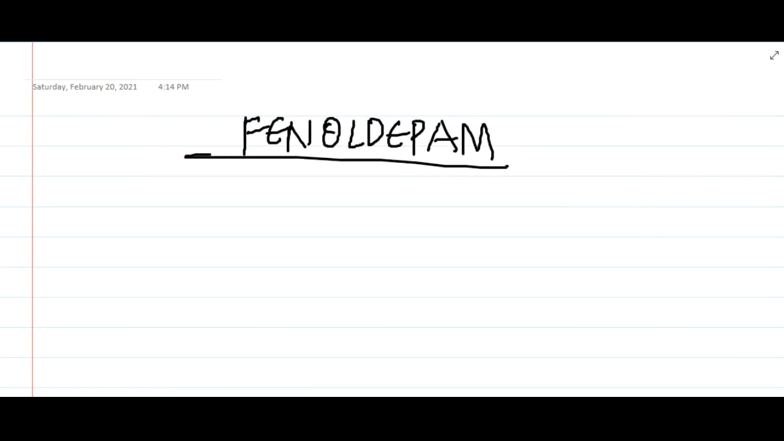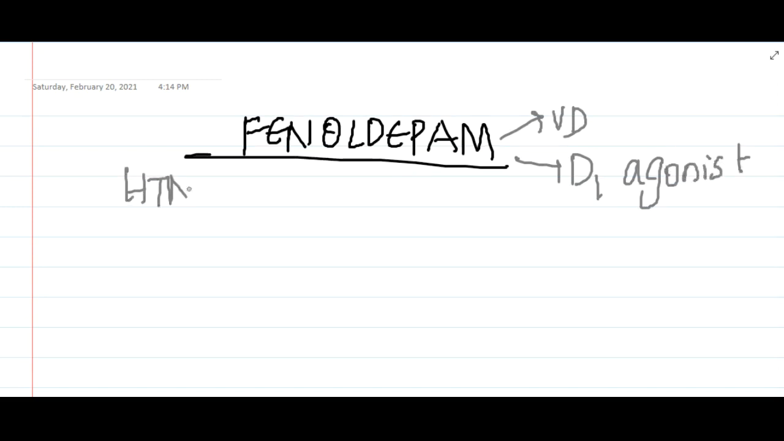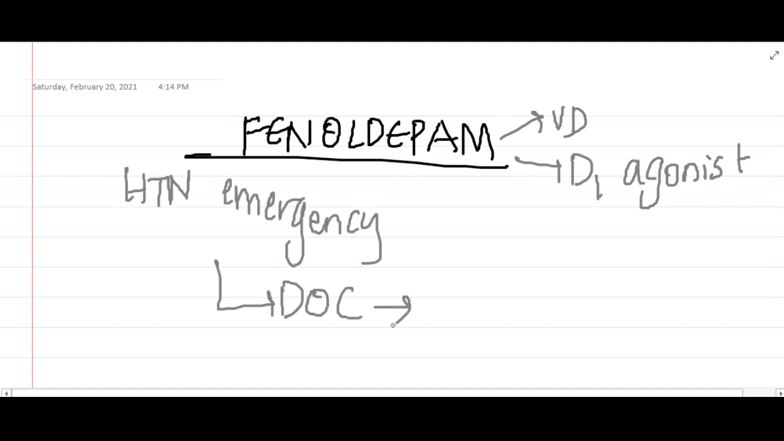This fenoldopam is also a vasodilator, which is a D1 agonist, dopaminergic agonist. This is used in hypertensive emergency. What is the drug of choice for hypertensive emergency? Drug of choice is IV nicardipine, but we can use fenoldopam in hypertensive emergency.